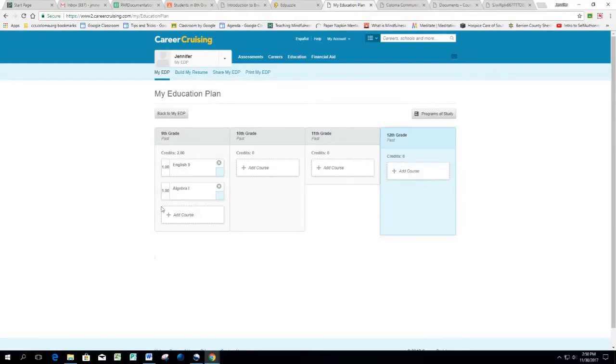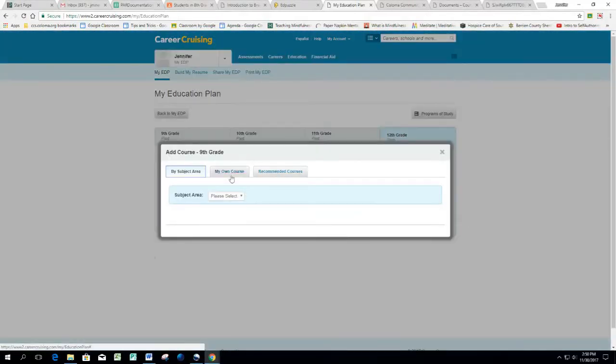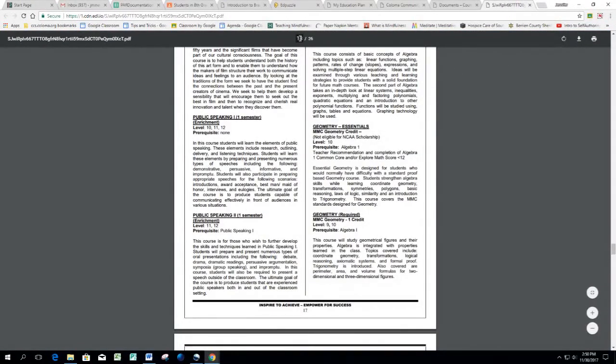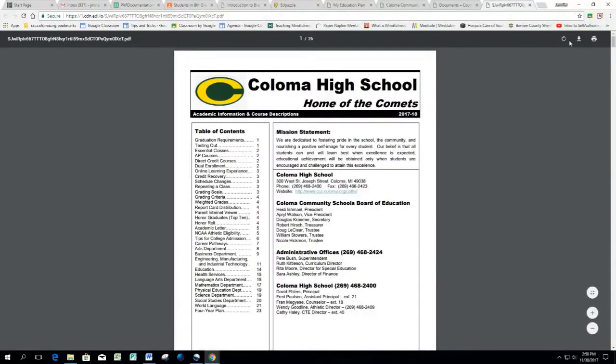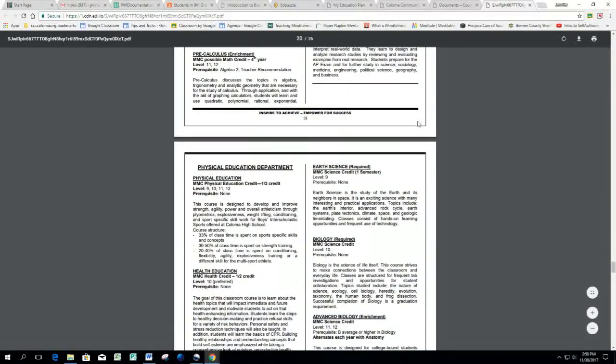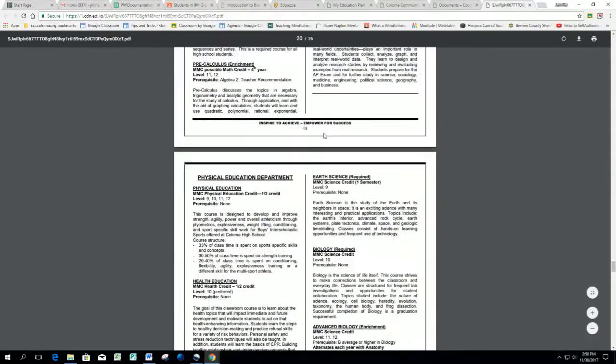Okay, so let's go back and click on Add Course. We're going to add 1 more course, My Own Course, course length, 2 semesters, course name. Let's go back to the course description guide. At the top, type in 1, go back to the table of contents. This time we're going to add your science class. Down here where it says Science Department under the table of contents, it's on page 19. Click on the 1, type in 19, enter, and it takes you almost to the Science Department. There we are. We are at the Science Department.